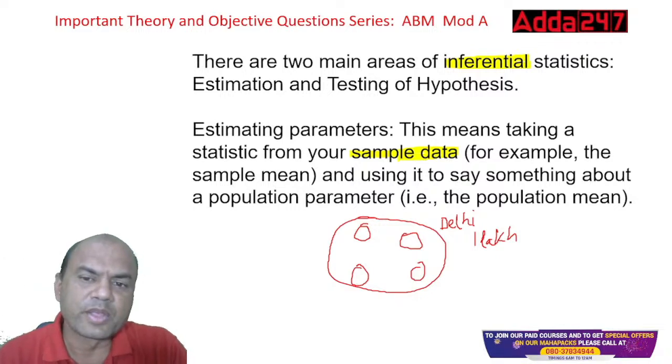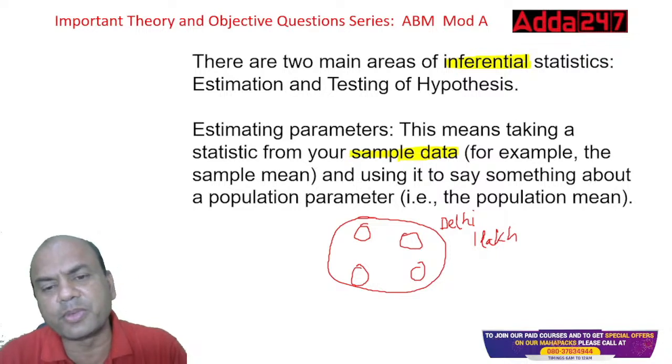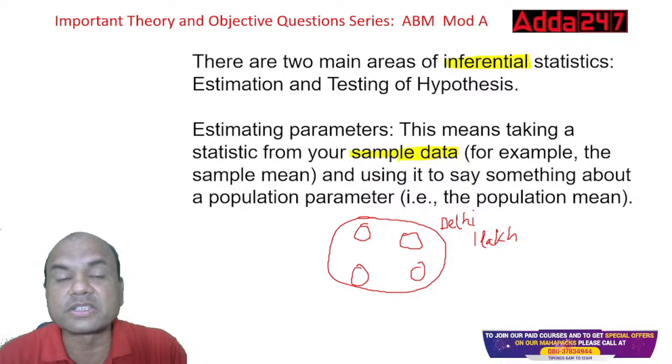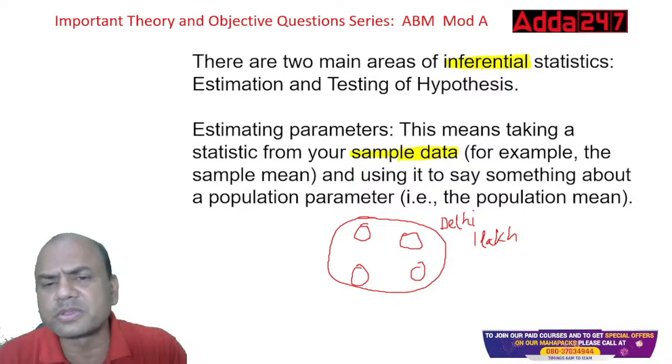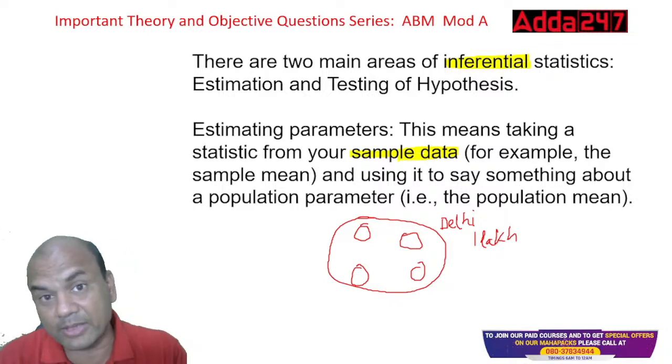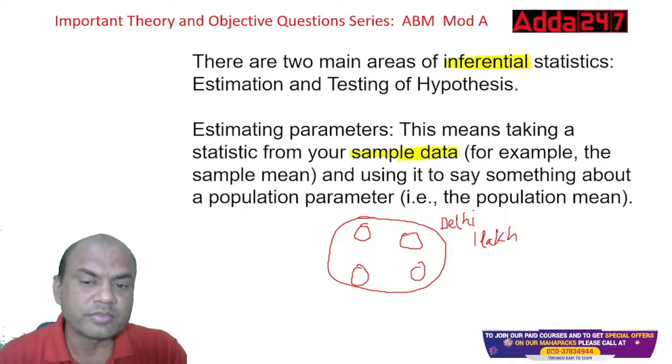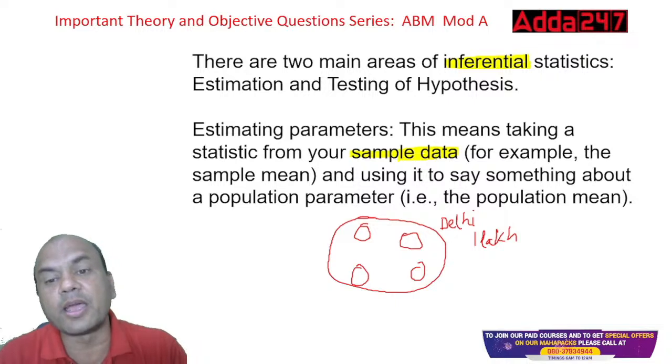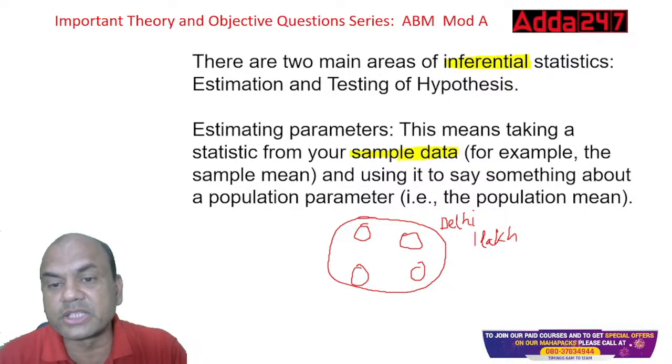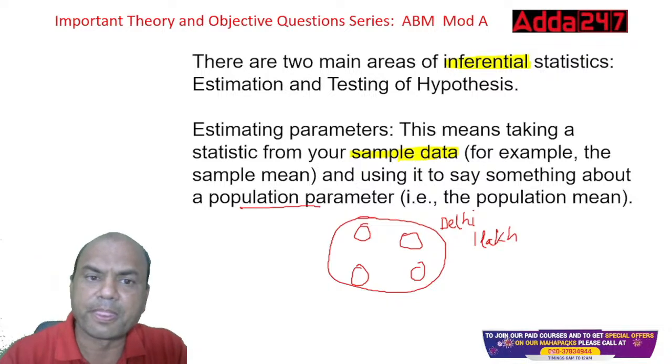Is it possible to go to every house and check what the salary is? Not possible. So I take samples from, let's say, four corners; there can be more corners also. Find out the salaries and then use it to say something about the population, so apply it to the entire Delhi. That is estimation.